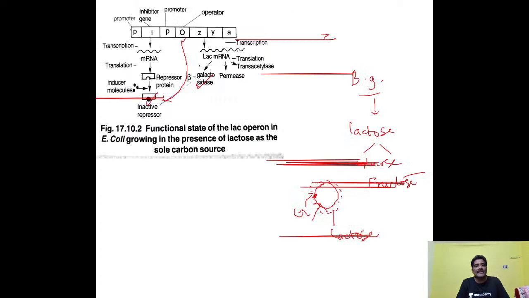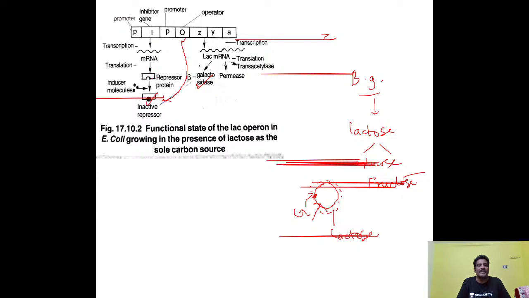And also here you see, when will the operon be expressed? The operon will be expressed whenever the operator gene is free from the repressor protein. When is the operator gene free from the repressor protein? When E. coli is surrounded by lactose. When it is surrounded by lactose, the lactose binds to the repressor protein. Immediately the chemical activity of the repressor protein will change. Some conformational changes will happen, so that it becomes inactive. I mean, it leaves the operator gene.